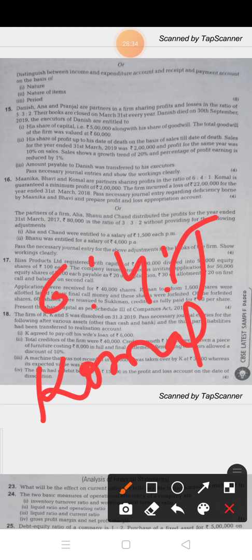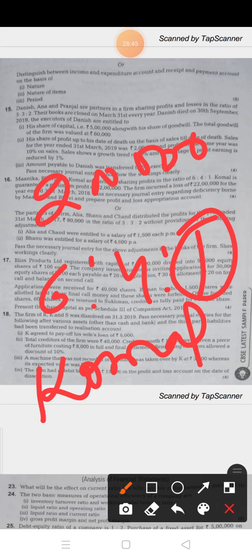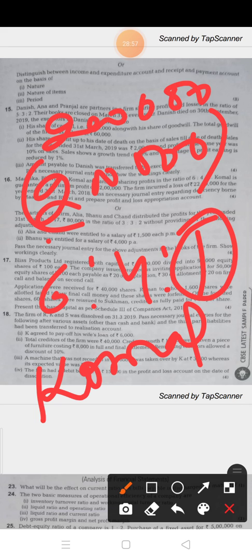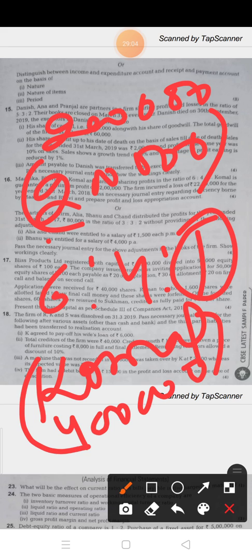Now find out Komal's share of loss. When you find it out of the 22 lakh it is 2 lakh. Now see, Komal's loss is 2 lakh, but you have to give 2 lakh profit to Komal. So 2 lakh loss and 2 lakh profit, you have to give Komal 4 lakh. Okay, so 4 lakh you have to give to Komal.